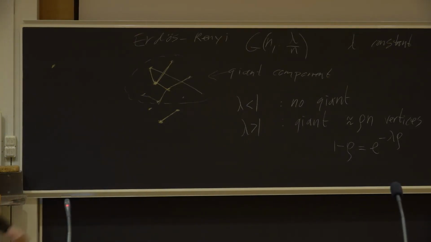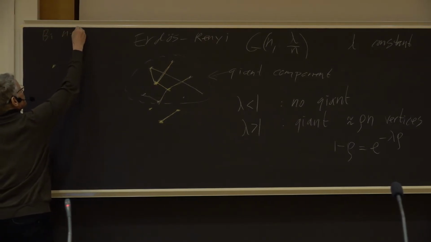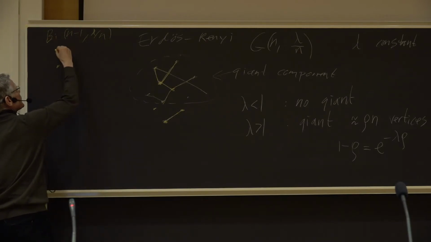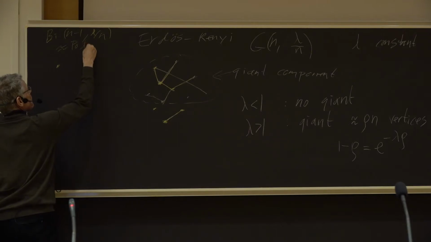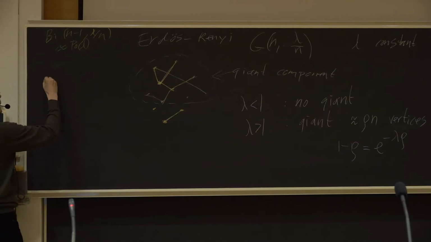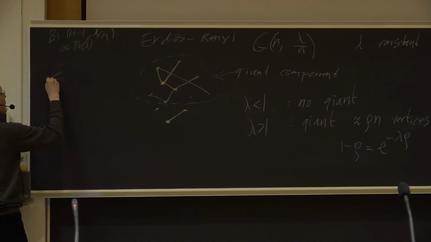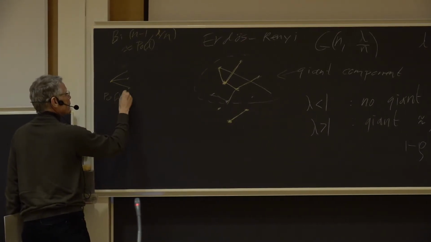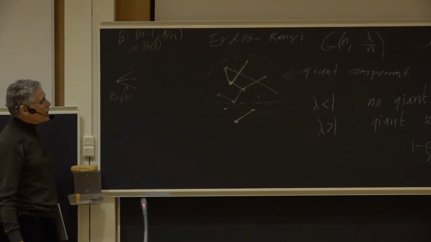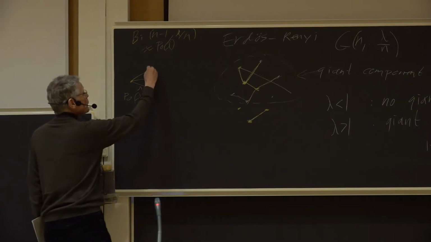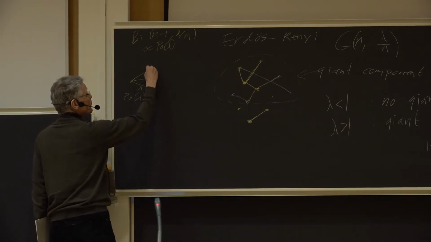More precisely, it's a binomial distribution, n-1 and lambda over n. And we know that when n is large, this is roughly a Poisson distribution with parameter lambda. So we can say, approximately, we get a Poisson number of children here. In this case, it was 3. And now from each one of these, we do the same thing, and we look at how many neighbors we have, and that's almost the same for each one of them. So we get almost new random numbers which have the same Poisson distribution.